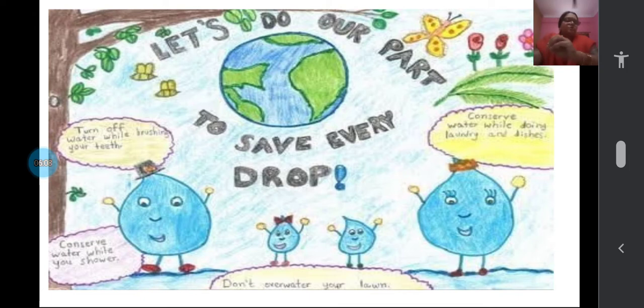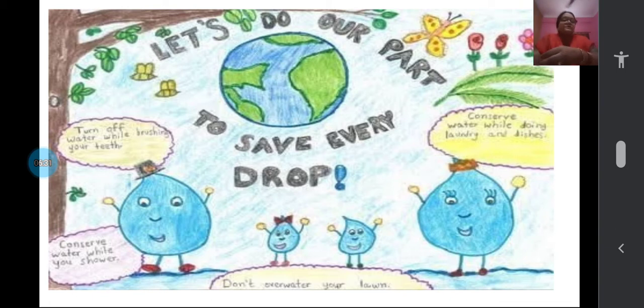Do not waste water. That's what this beautiful poster is saying clearly. And it is showing the four ways. Turn off water while brushing your teeth. Conserve water while you are showering. Do not overwater your plants or lawn. And also conserve water while doing any type of activity like laundry or washing dishes or anything.